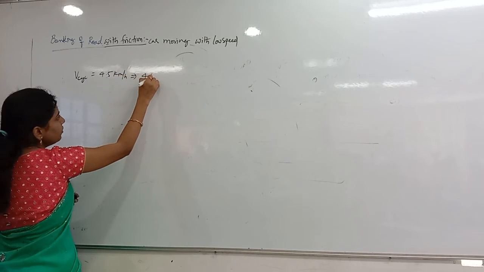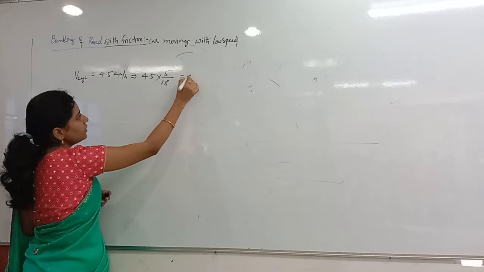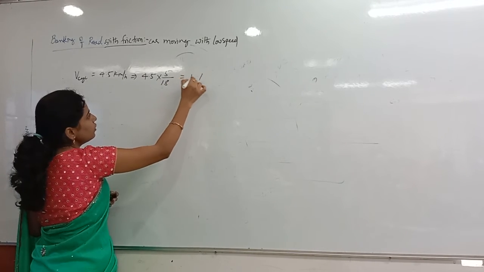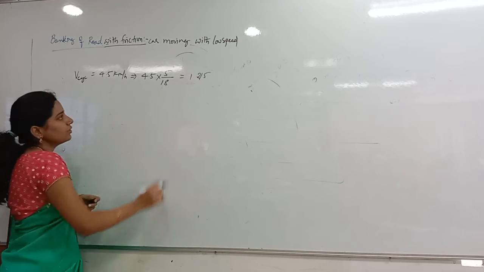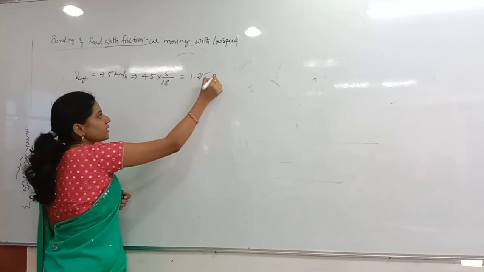You have to convert it into meters per second. 4.5 into 5 by 18, so how much will you get here? 1.215 meters per second.